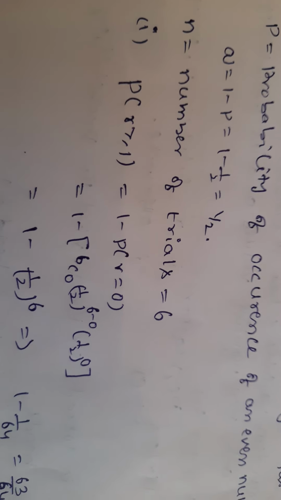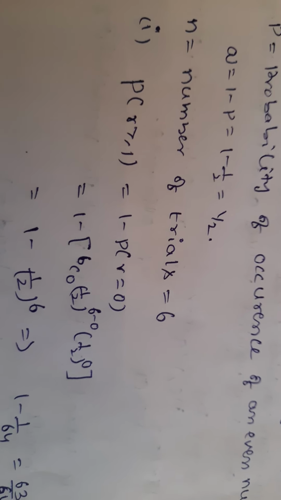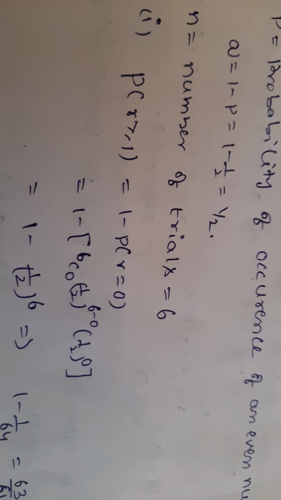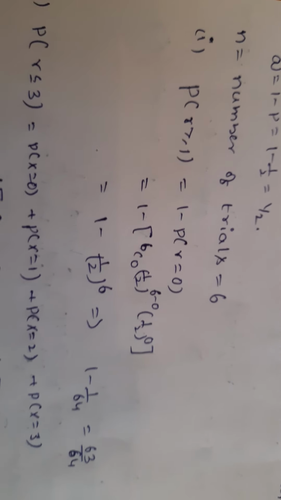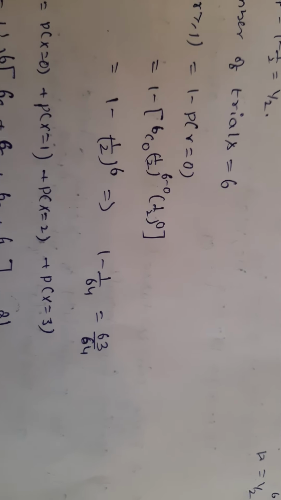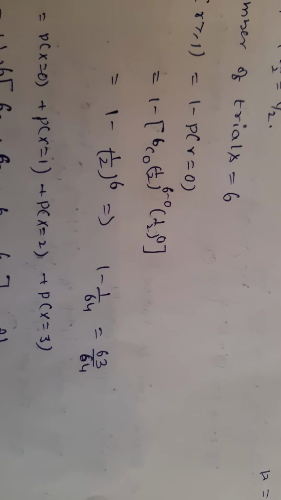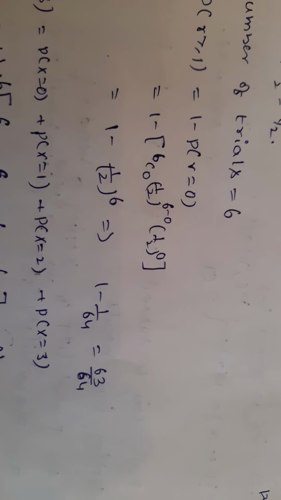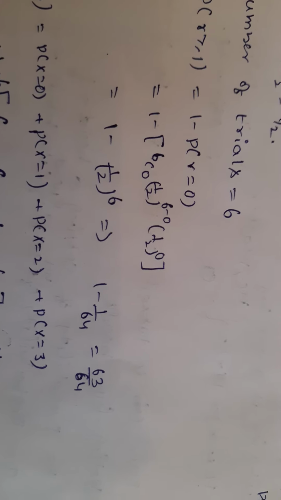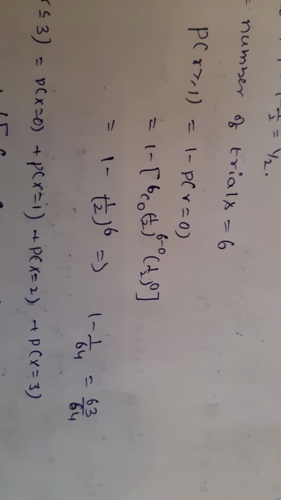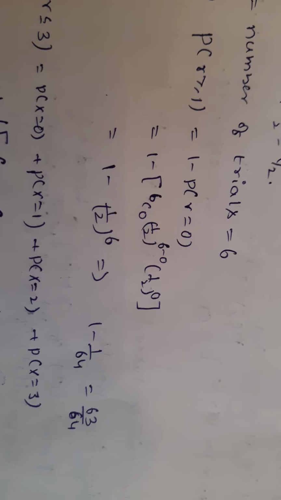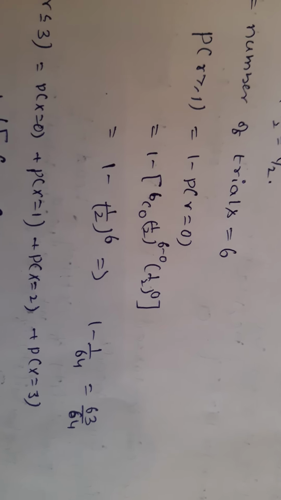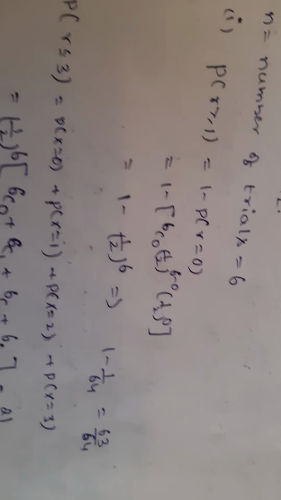So 1 minus 6C0 into 1 by 2 whole to the power of 6 into 1 by 2 whole to the power of 0. Then 1 minus 1 by 2 to the power of 6 means 1 minus 1 by 64, which is 63 by 64. The probability of at least one success is 63 by 64.